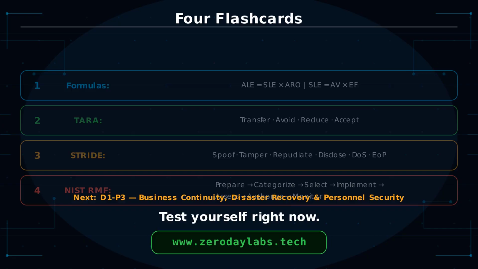That is Domain 1 Part 2, next episode D1P3. Business continuity planning, disaster recovery, and personnel security policies.